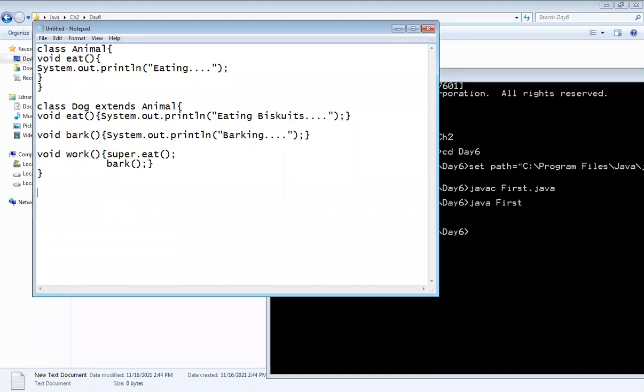Now we will take a main method. So first take one class, and in that write a main method. And in this main method, write the string arguments.